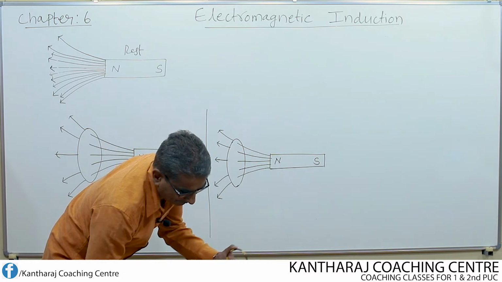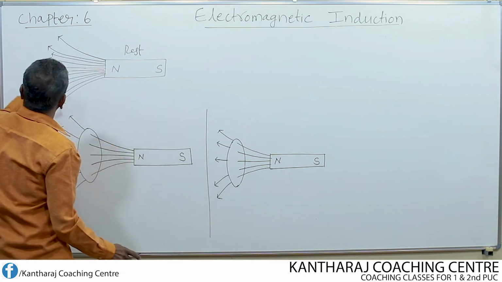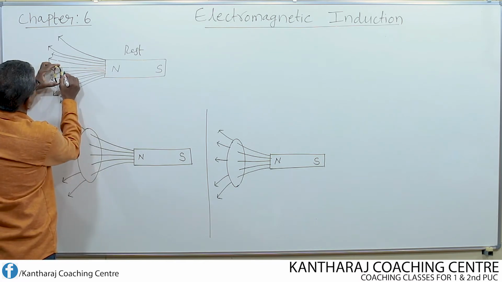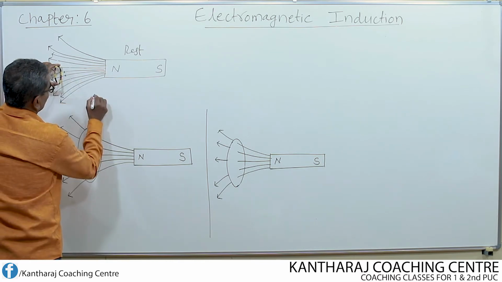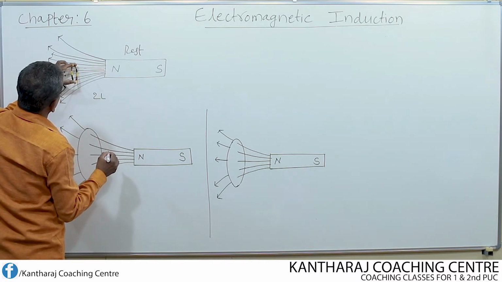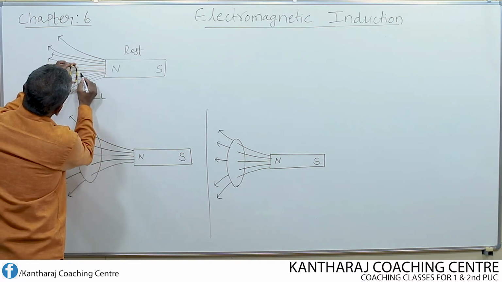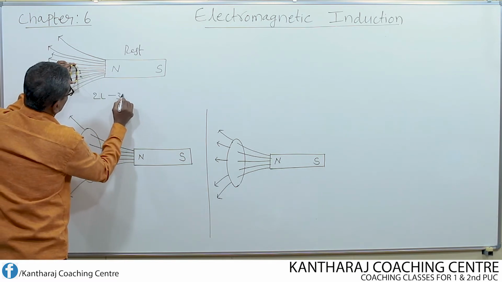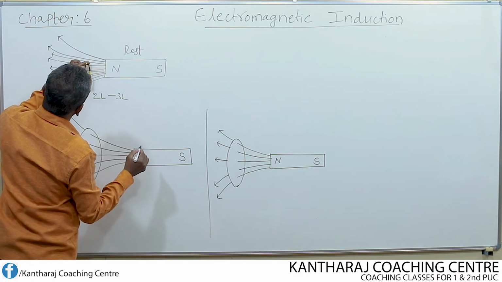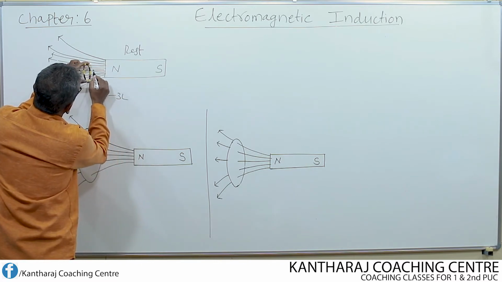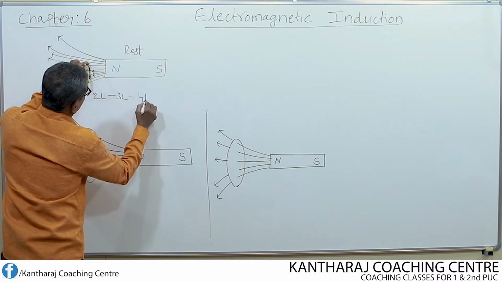So let us write this. Initially, when the coil was at this position, only 2 lines. Look here, 1, 2. Then if I move it further, up to here, how many lines? 1, 2, 3. So 2 will now become 3 lines. If I move further now, how many lines of force are said to be linking? Look here, 1, 2, 3, 4. Now it will become 4 lines.